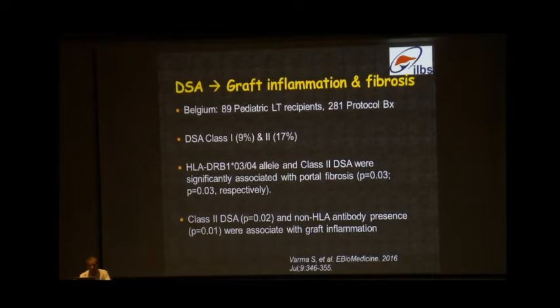This is another study from Belgium, where they have shown that the DSA class 2 were more common, 17% versus class 1 9%, and HLA DR3 DR4 were involved. The class 2 DSA were significantly associated with more portal fibrosis, and the class 2 DSA and presence of non-HLA antibodies, that is autoantibodies, were associated with graft